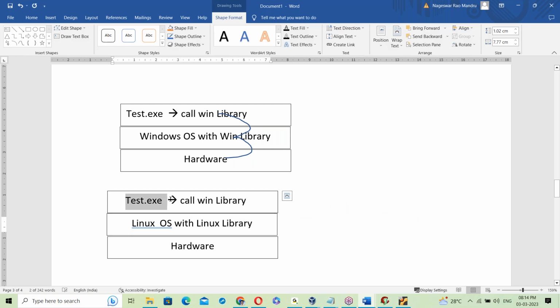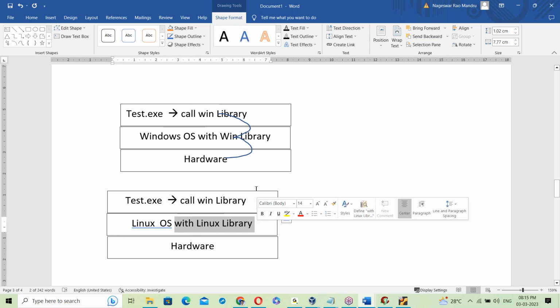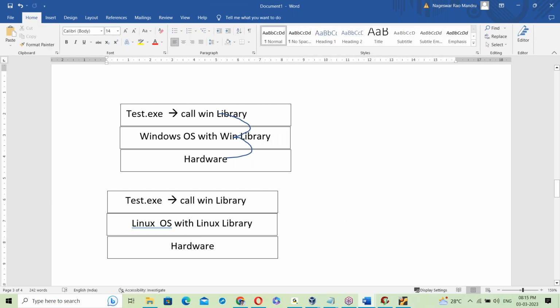So the exe file is linked with the Windows OS library. Since it is linked with the Windows library, it will try to call the Windows library, but here it's not available. The exe file's library is the Windows library, but the current base library is the Linux library. So the library is not matching, and it simply fails. It won't work.